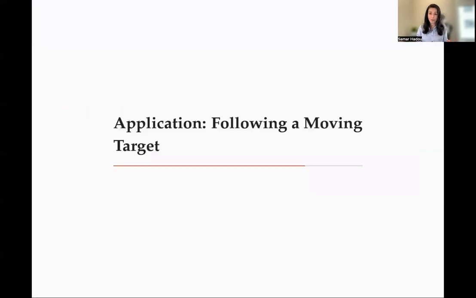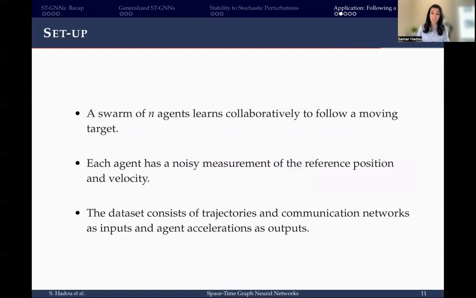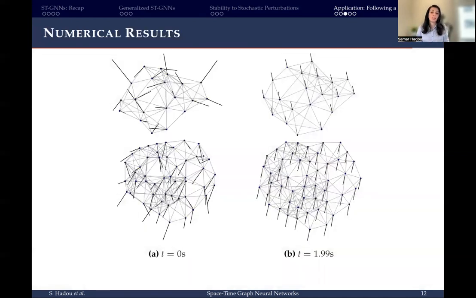And to verify our theorem, we consider the application of following a moving target, where we train a space-time GNN to follow a target using some noisy measurements of its trajectory and velocity. And the dataset consists of agent trajectories and their communication networks as inputs, along with their accelerations as outputs. And we were able to learn policies for different numbers of agents as shown in this figure, where the right column shows the agent velocities at the beginning of the simulations and the left column shows them at the end.